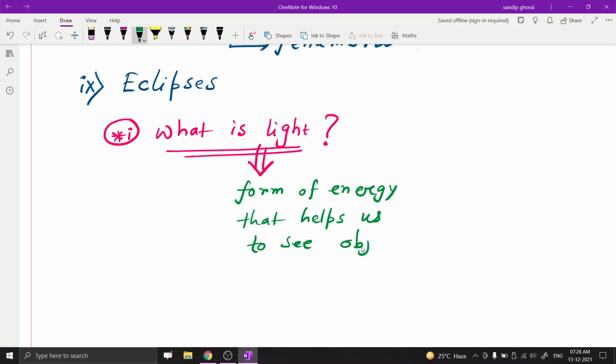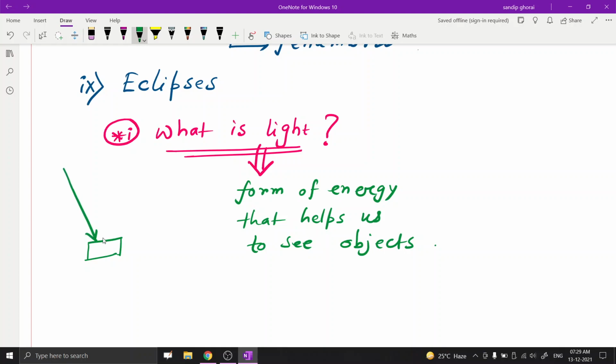Now we can say for an object to be visible, light from a source has to fall on it, bounce back from its surface and then enter our eyes. Suppose this is a body and light travels in this direction.